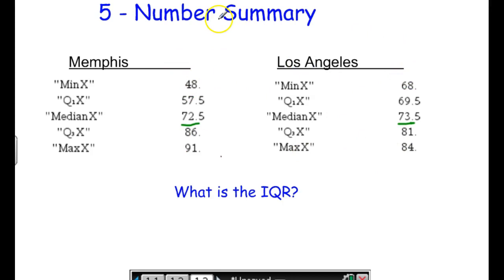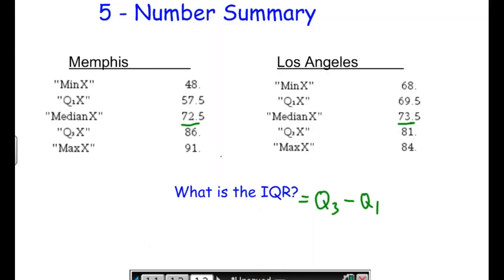This is called a 5-number summary. Min, max, Q1, and Q3. And we use that 5-number summary all the time. And you might remember we talked about the IQR. It's a formula. So the IQR is equal to the value of Q3 minus Q1. So it's a numeric value. It's not a range of values. It's a numeric value.